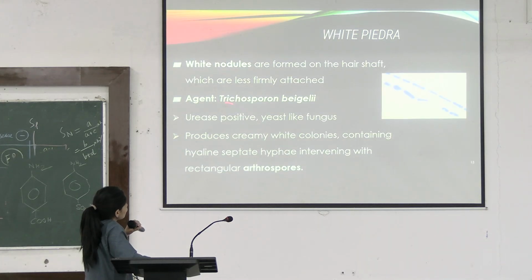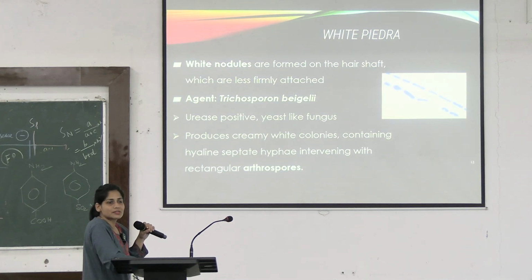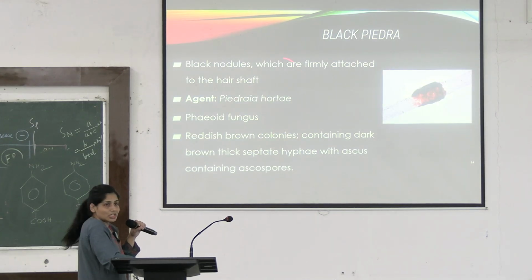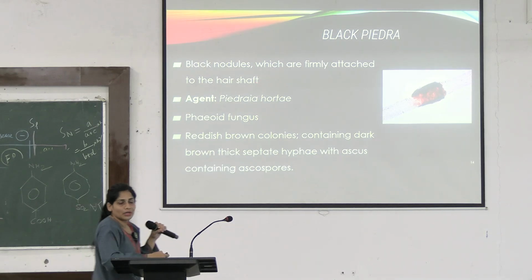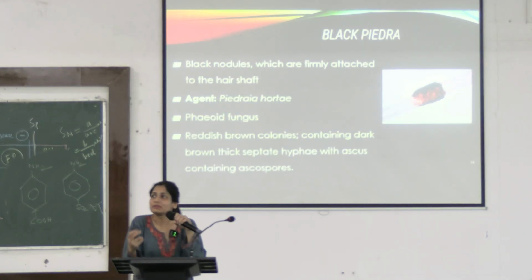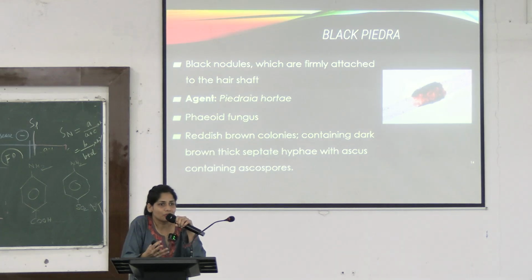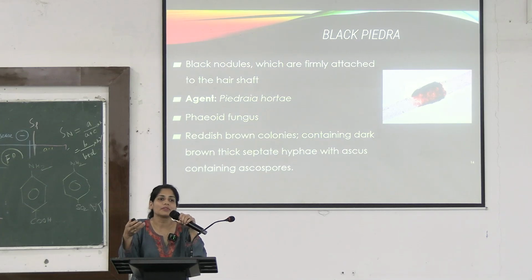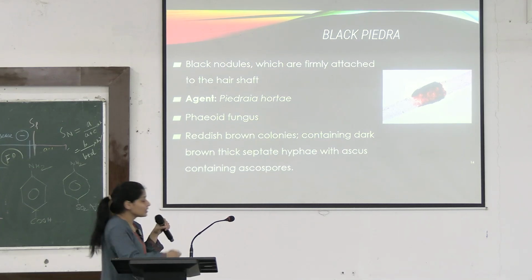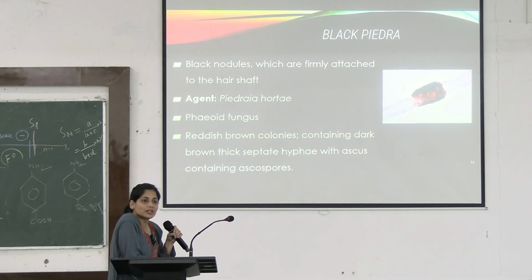Here, what was the causative organism? Trichosporon beigelii. This causes what? White Piedra. Black Piedra is caused by Piedraia hortae. Again, you can see this. In case of Piedraia hortae, you call it an ascospore. But what is the function of these spores? These dormant spores will cause the fungus to grow when there is again a favorable environment. So basically they are behaving like the spores in case of bacterium, right?